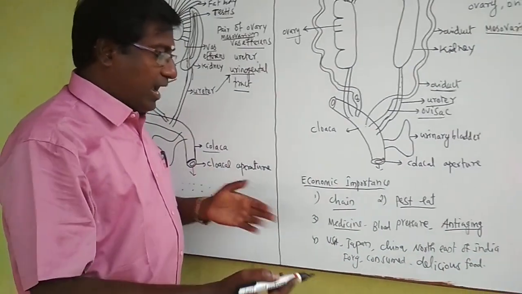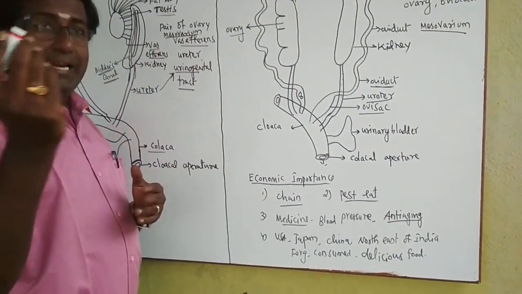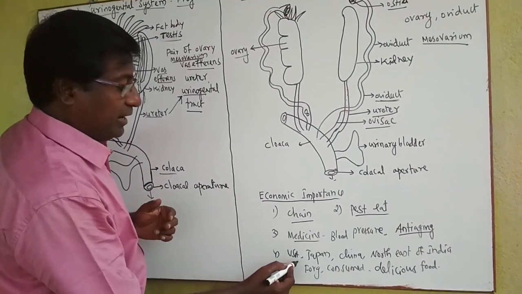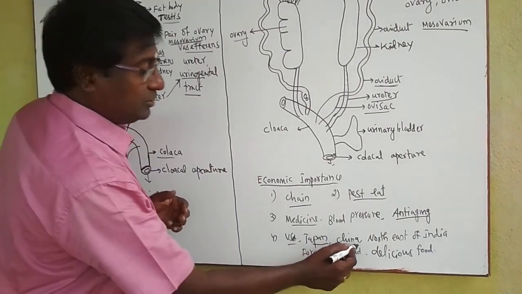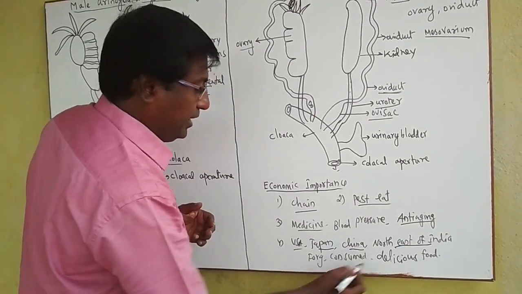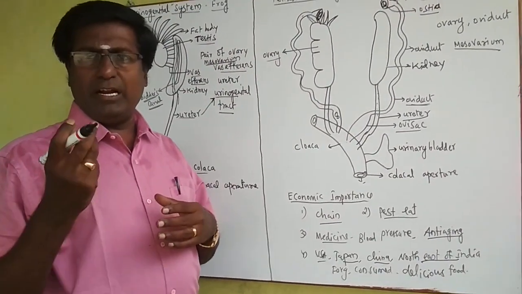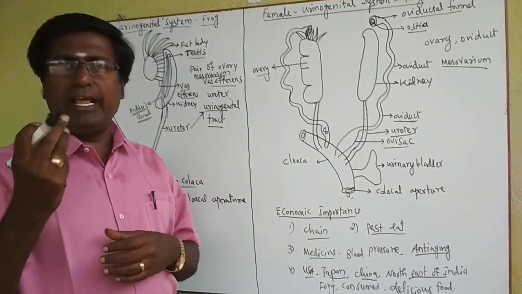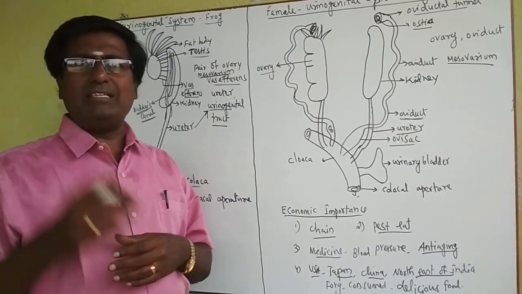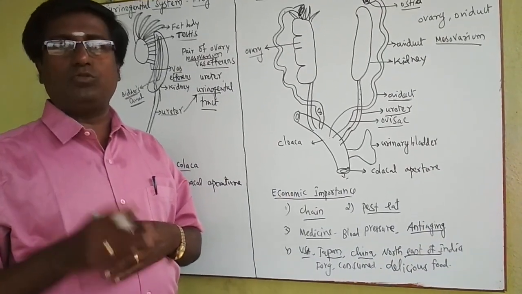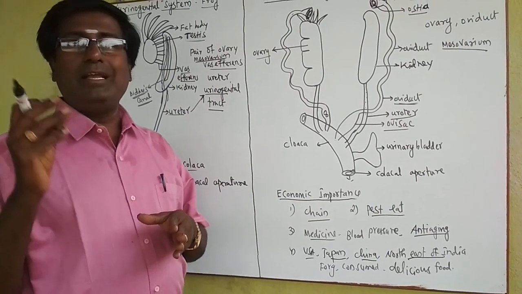Okay. Today this frog is widely eaten in countries like USA, Japan, China, and northeast India. They eat the frog because it is a delicious, tasty food and also has high nutritive value.